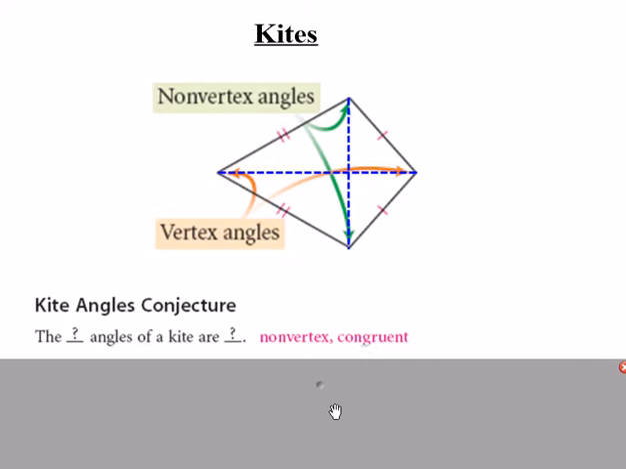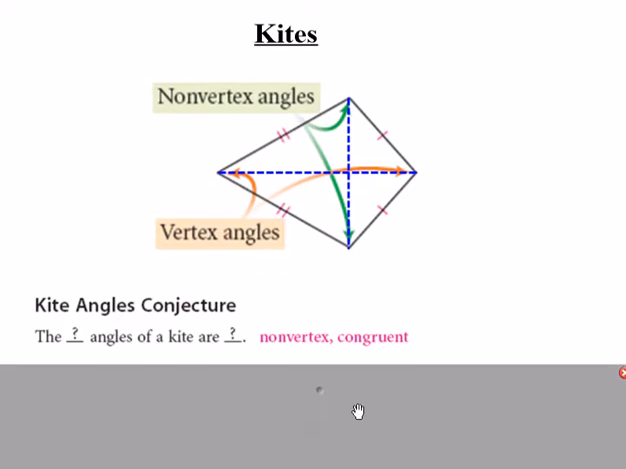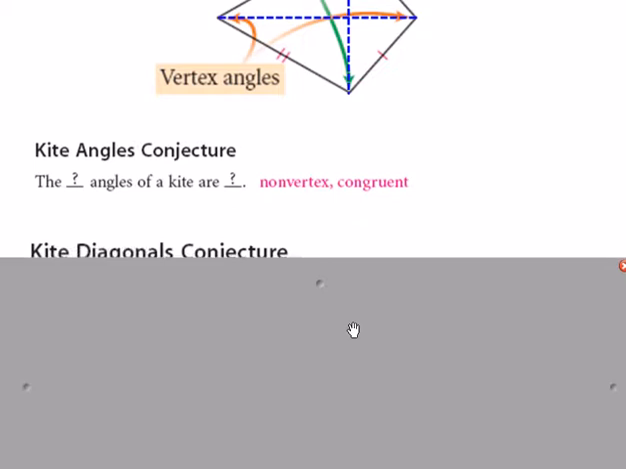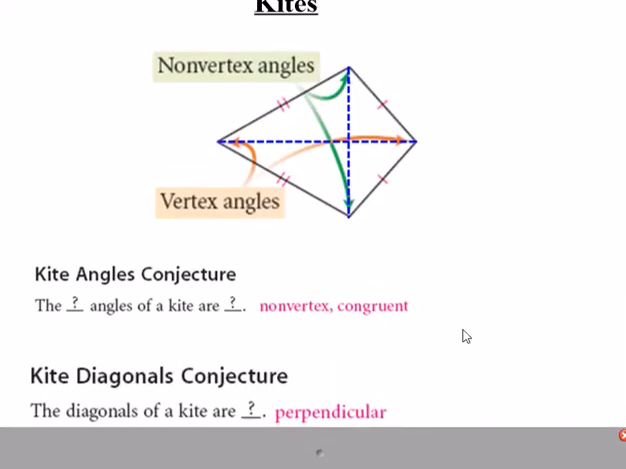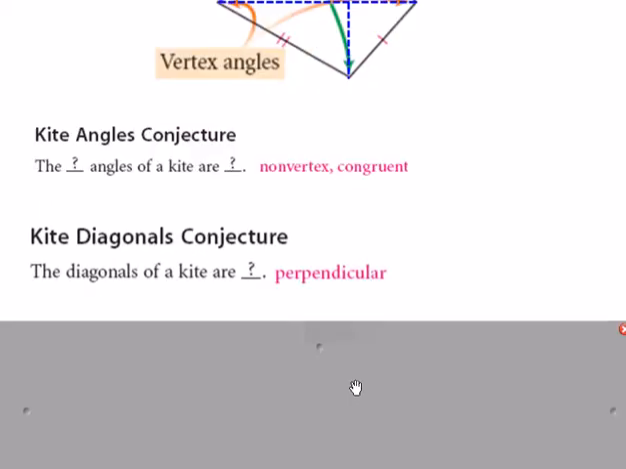So let's learn some things about kites. The non-vertex angles are congruent. So not the vertex angles, but the non-vertex. This angle here without the diagonal is going to be the same as this angle here. The diagonals are perpendicular. We mentioned that. That's going to be kind of the same as a rhombus, where because those diagonals are perpendicular, when the diagonals are drawn, that creates 4 right triangles.